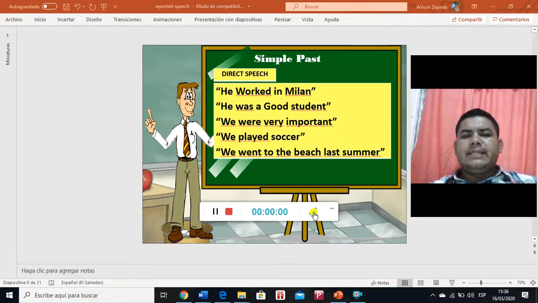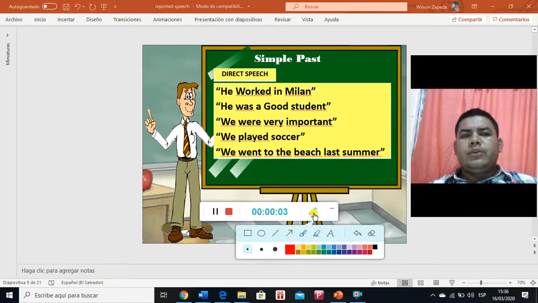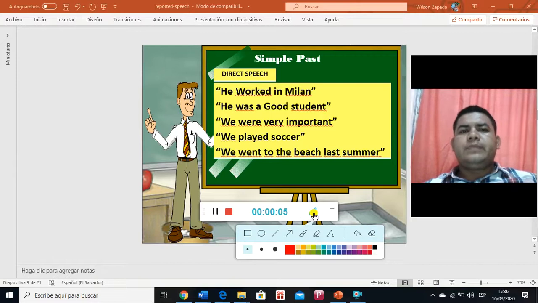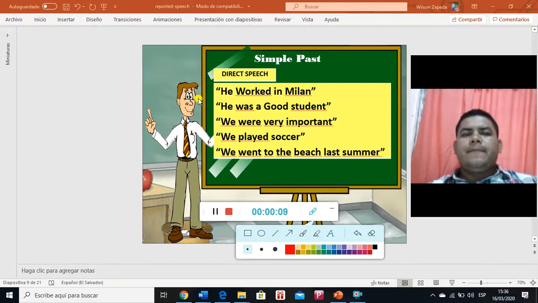Okay, people, this is the second part of the video in which we are going to continue with reported speech, or direct and indirect speech. Both ways are correct. The third part that we will see is when the sentences are in simple past, like in this case, right? This is a simple past sentence, and this is indirect speech.